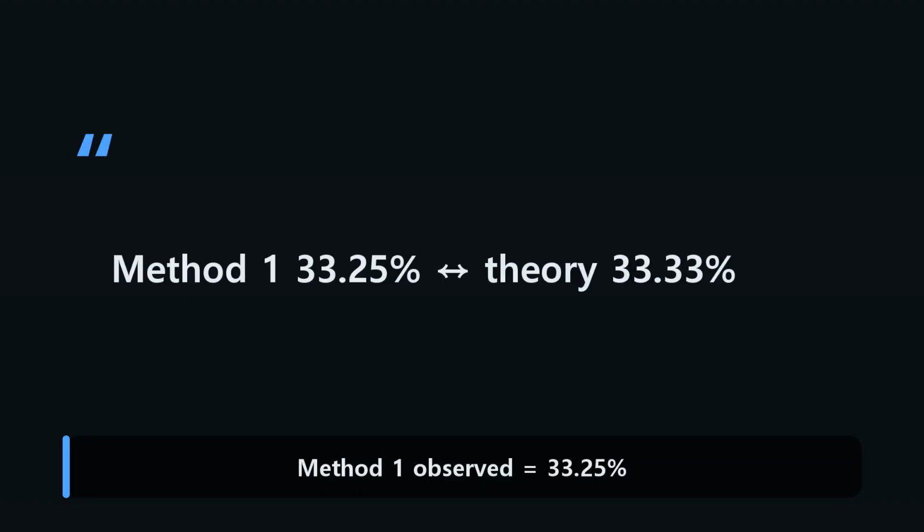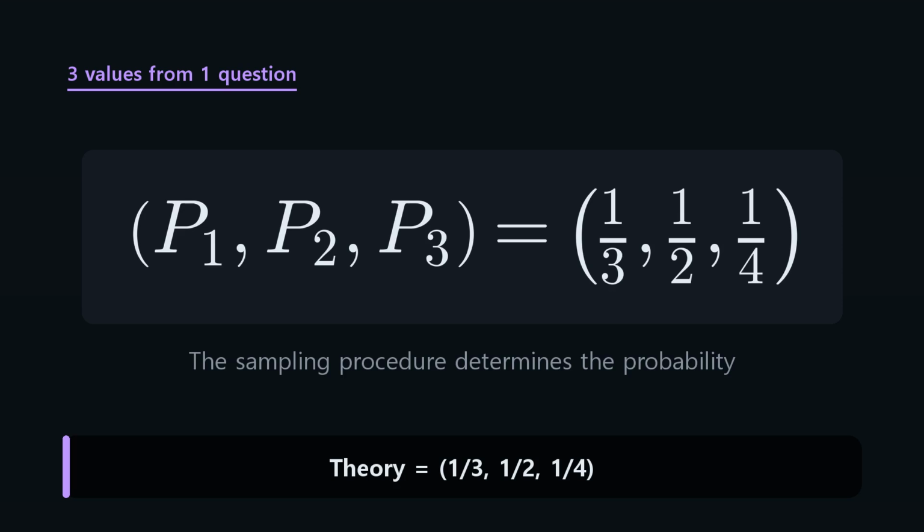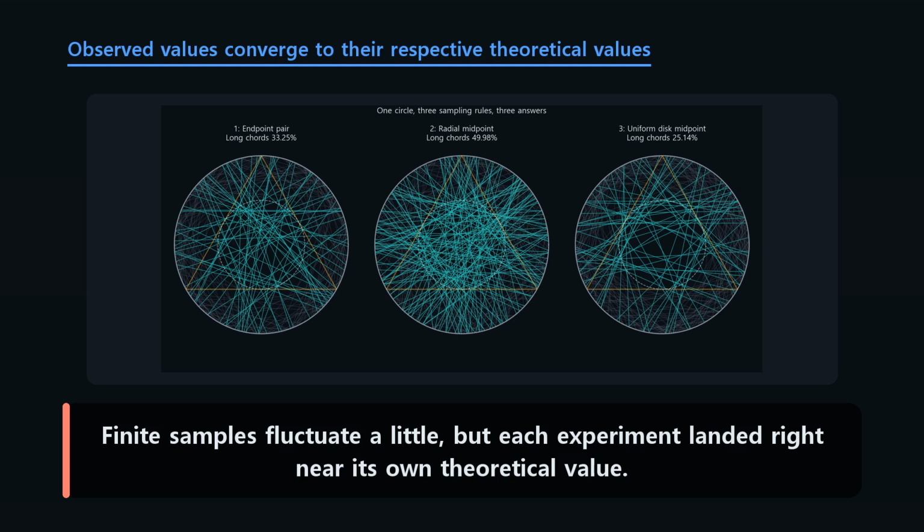In method 1, the observed fraction of long chords was 33.25%. In method 2, it was 49.98%. In method 3, it was 25.14%. On one line, the three theoretical values are 1/3, 1/2, and 1/4. Finite samples fluctuate a little, but each experiment landed right near its own theoretical value.